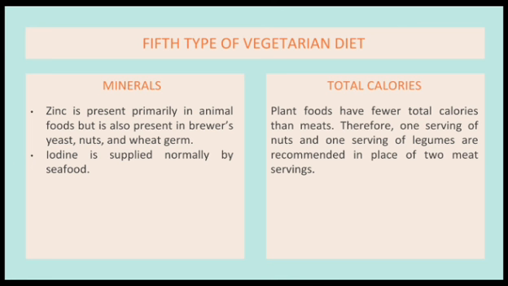Now for the total calories, plant foods have fewer total calories than meats. Therefore, 1 serving of nuts and 1 serving of legumes are recommended in place of 2 meat servings. All other recommended serving sizes for various caloric level patterns are the same as those presented in the usual food guide pyramid.